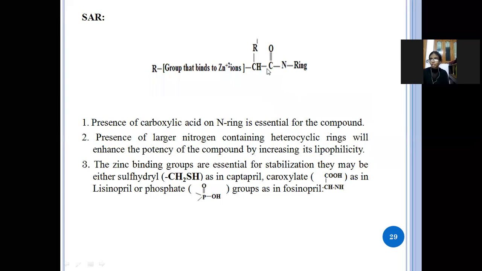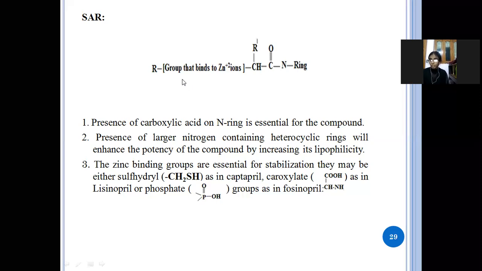The presence of a nitrogen group containing the heterocyclic ring is also important for the activity, and the zinc binding groups are also essential for stabilizing. That may be either sulfhydryl,